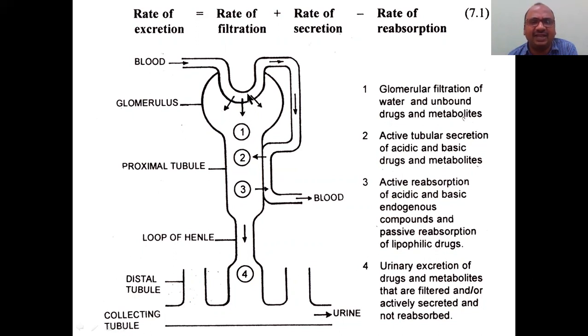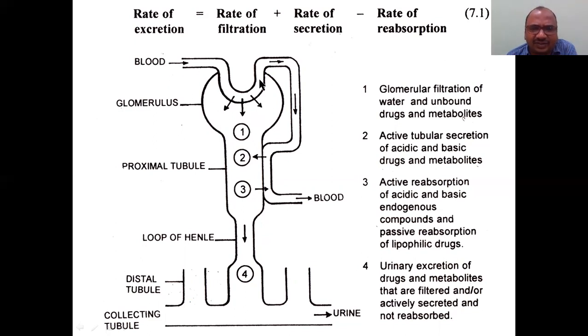See here, this is a filtration. Like the filter paper and funnel we use, the same fashion here. This is called glomerular filtration: unbound drugs and metabolites will be filtered here. This is the first step. So it enters into the nephron from the blood. Okay, now next, what happened?